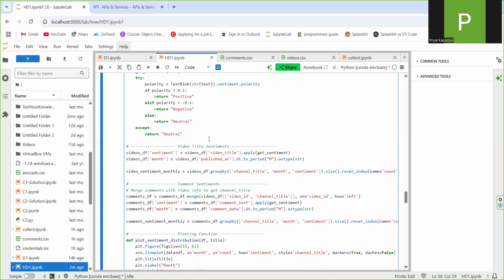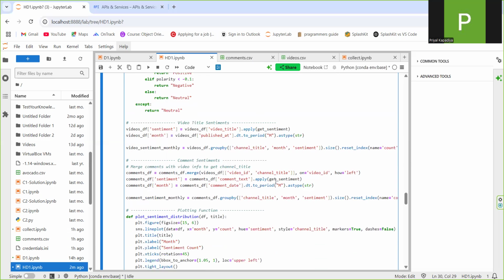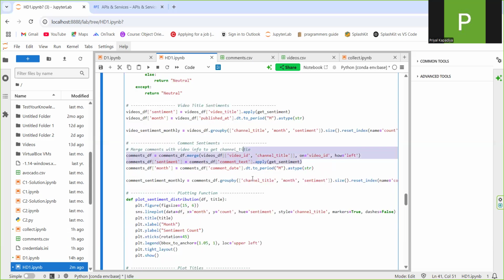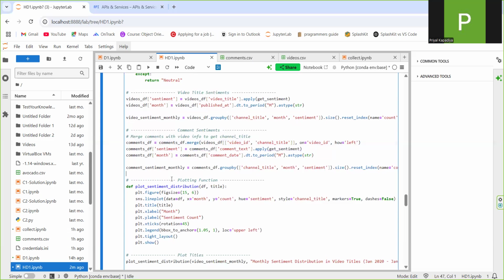Since we are interested in monthly trends, I converted the publication date into a monthly format, as you can see over here. Then, to associate each comment with its corresponding video channel, I merged the comments data set with the video data set based on the video's ID.